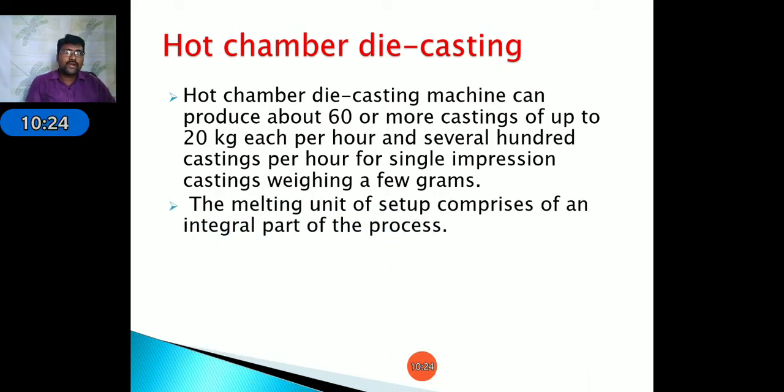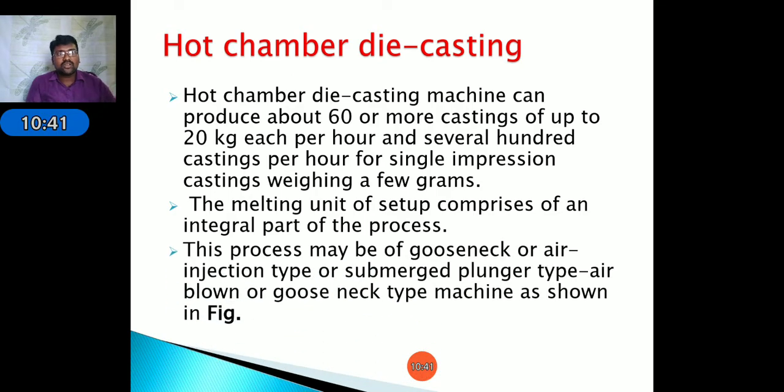The melting unit setup comprises an integral part of the process. Generally, melting is done separately, but in the case of hot chamber die casting, the melting unit is integral to the process. The process may be gooseneck or air injection type, submerged plunger type, air blown or gooseneck type, as shown in the figure.